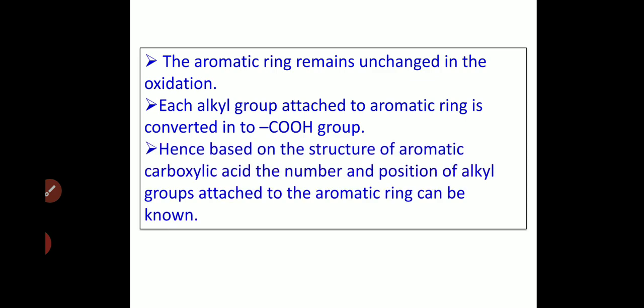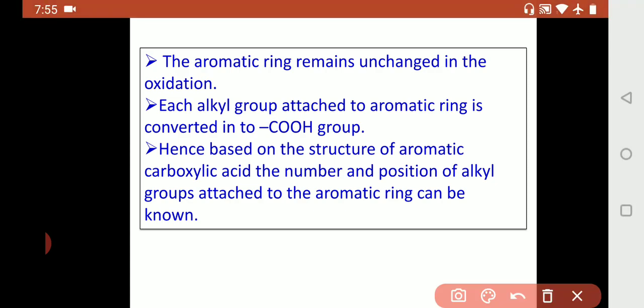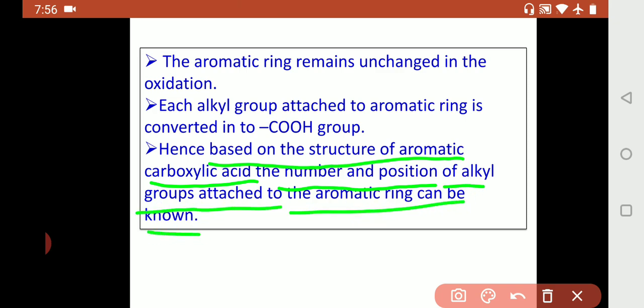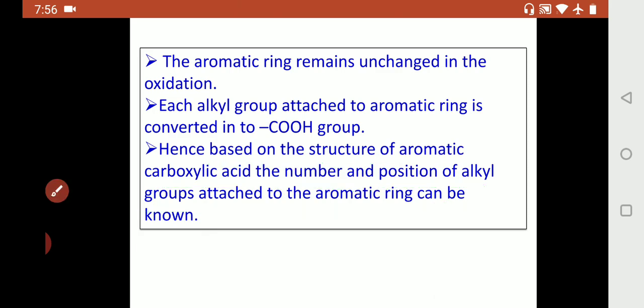Hence, based on the structure of the aromatic carboxylic acid produced, the number and position of alkyl groups attached to the aromatic ring can be known. What this point means, we shall see in the next slide.